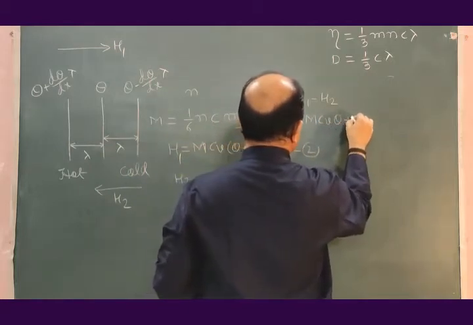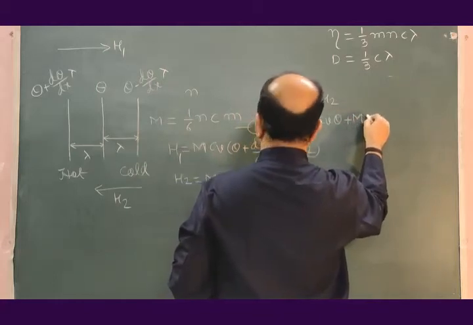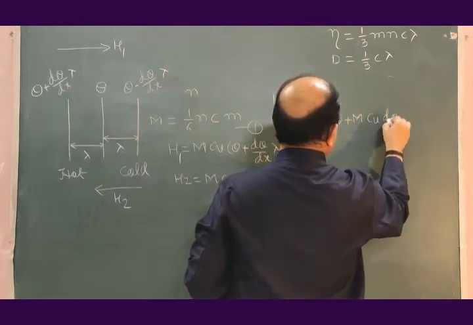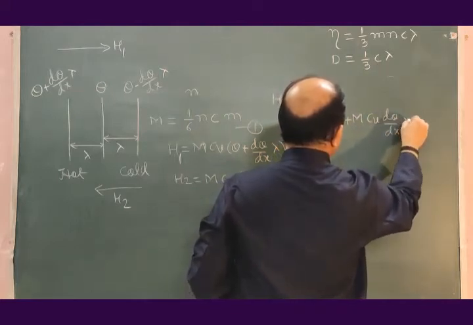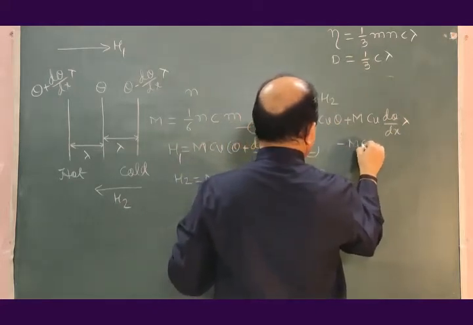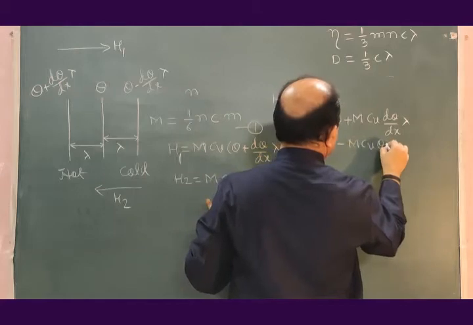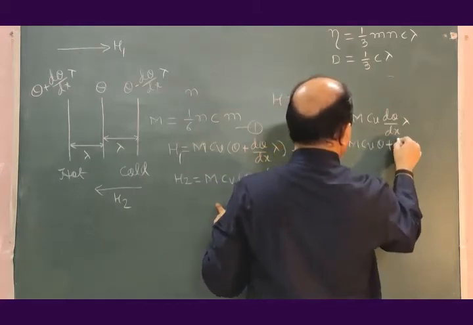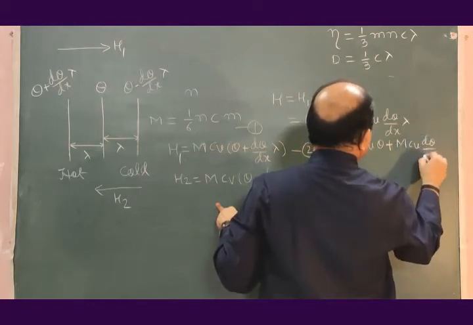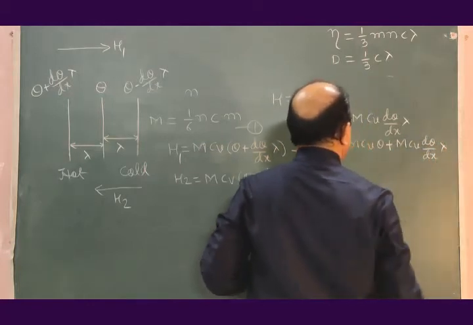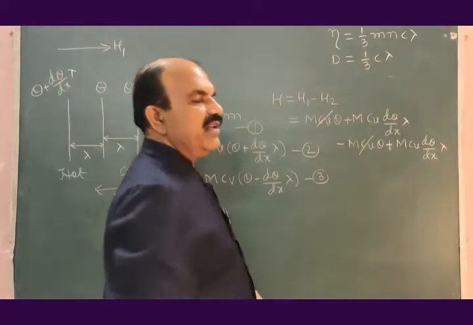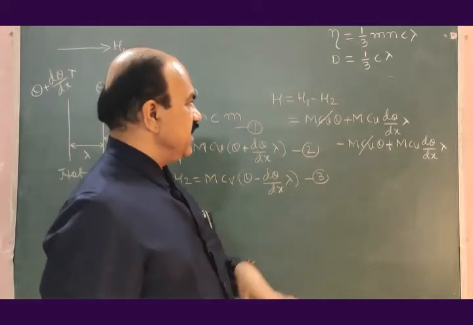That is equal to m Cv theta plus m Cv d theta by dx into lambda minus m Cv theta plus m Cv d theta by dx lambda. These two terms are identical and opposite, so get cancelled.